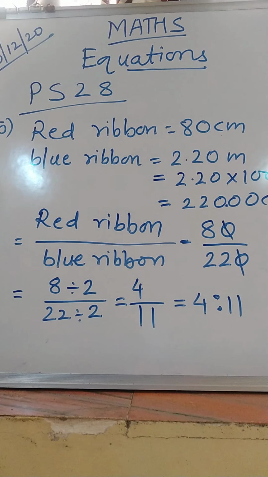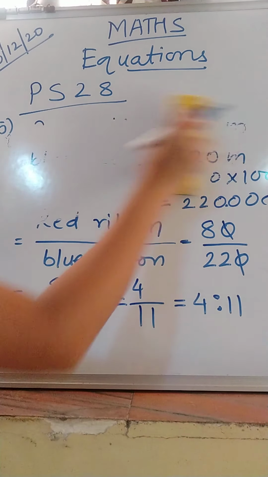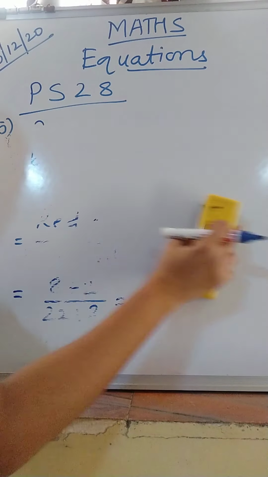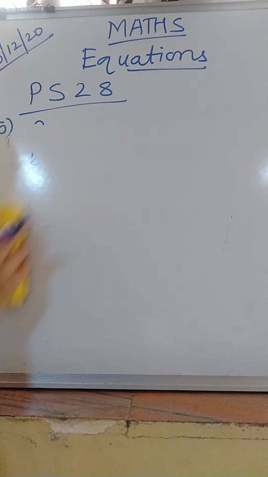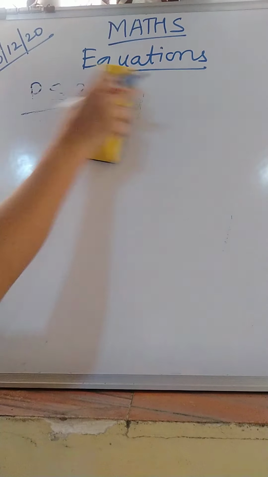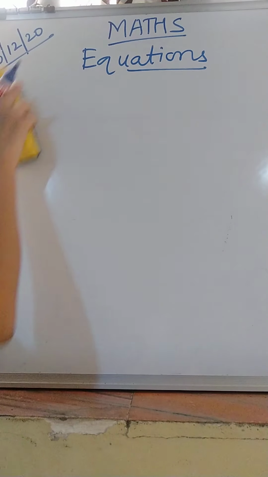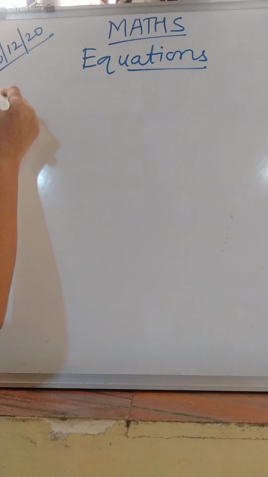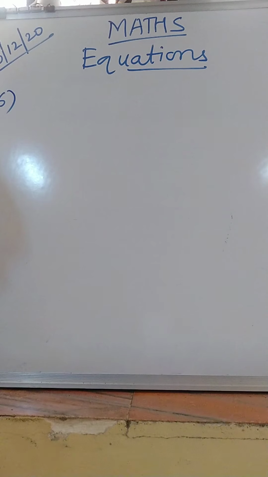Now move to the last sum of this practice set, that is the 6th one. In this 6th one you have to read the sum properly, understand it and then solve. See, there are 3 ratios asked, right?